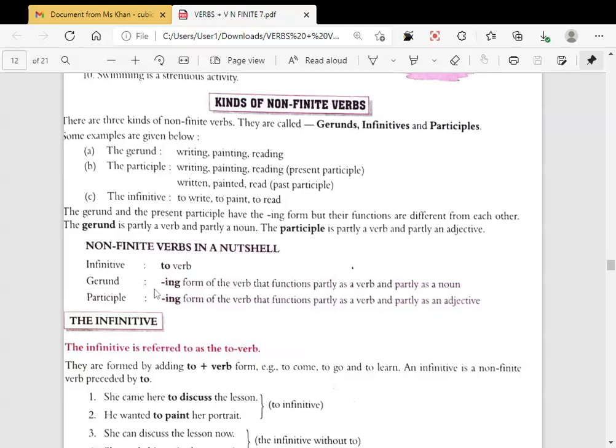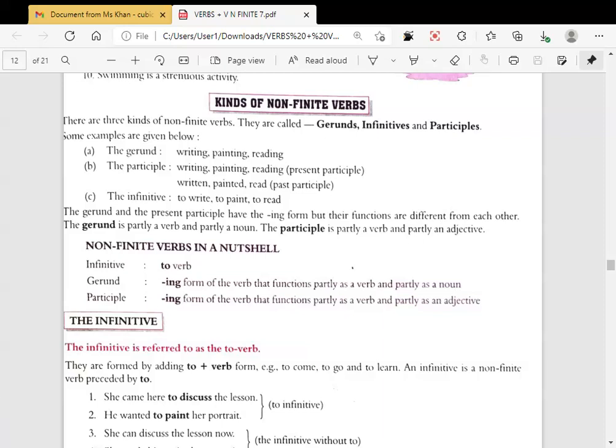Okay. Now gerund is the ing form of the verb that functions partly as a verb and partly as a noun. Wherever you see an ing word, you need to find out if it is working as a verb or as a noun, right? It serves two functions.